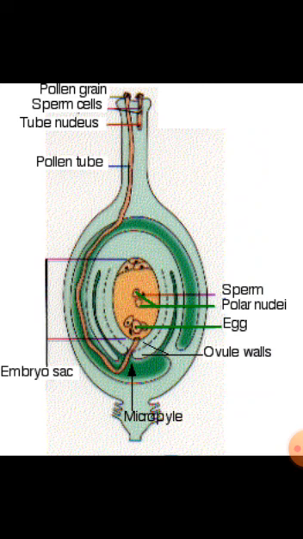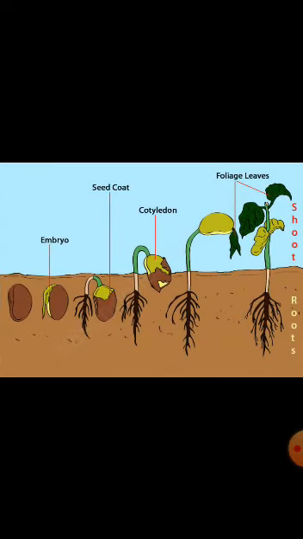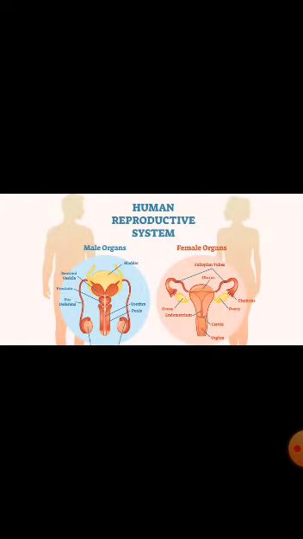After fertilization, ovary turns into a fruit and the ovule develops into a seed. Once the seed falls on a suitable substratum, that is moist soil, it develops into new plants. This process is called as germination. During germination, the seed coat ruptures and the radicle and the plumule, that is the root system and the shoot system, develops. Now we are going to learn about reproduction in human beings.